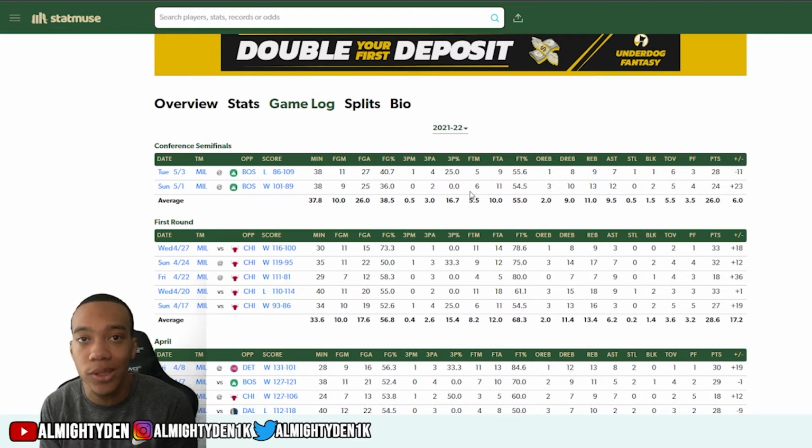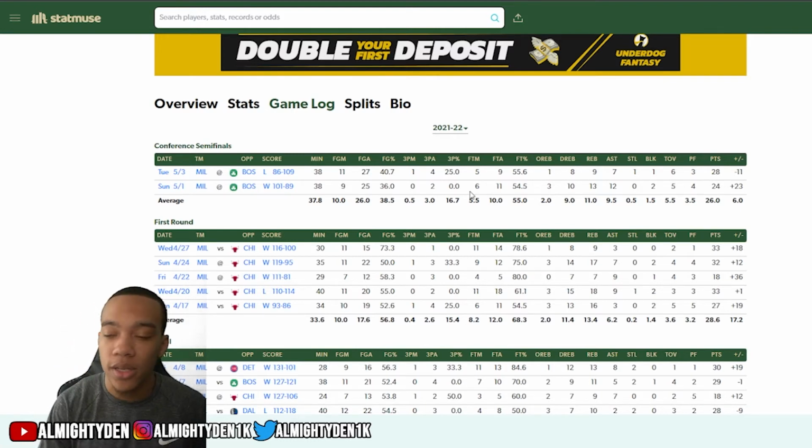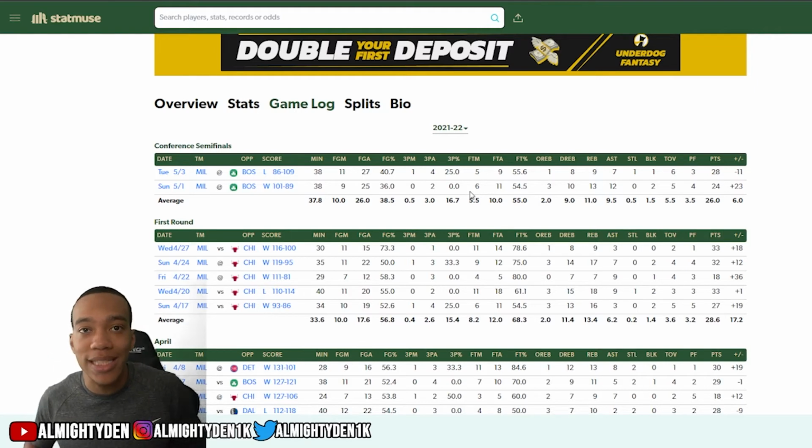That's one of the most important things to me: when I put a player in a parlay, I want them to actually give me a chance for it to hit. You know what I'm saying? If you're expecting the player to get 30 points for you, you at least want him to take enough shots so he can get 30 points. If he's taking 25 shots, this is Giannis here, in the playoffs, at home,